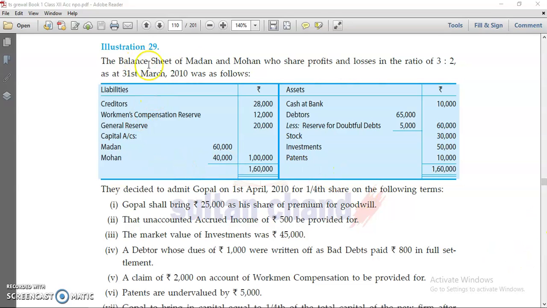You can see the balance sheet is given. Madan and Mohan share profits in the ratio 3:2, and this is some of the information of the balance sheet, assets and liabilities. WCR is there, workmen compensation reserve. They decided to admit Gopal on 1st April 2010 for 1/4 share on the following terms.